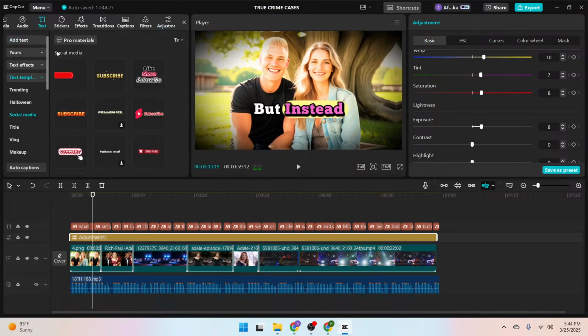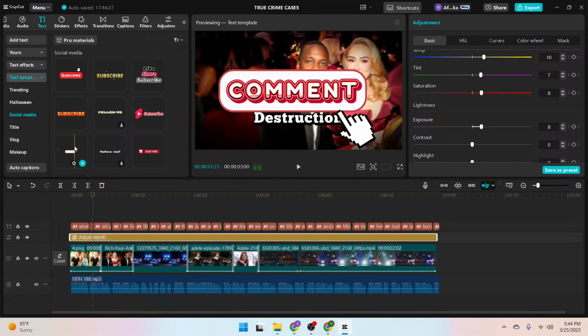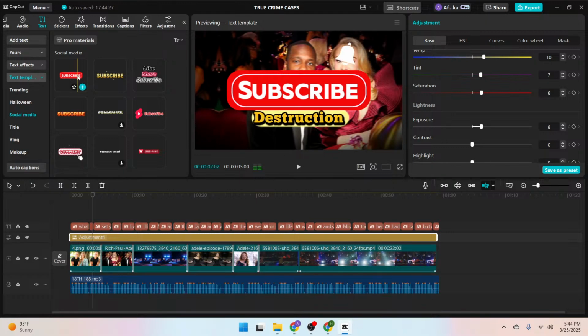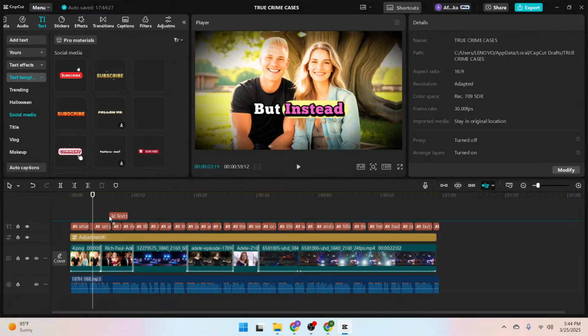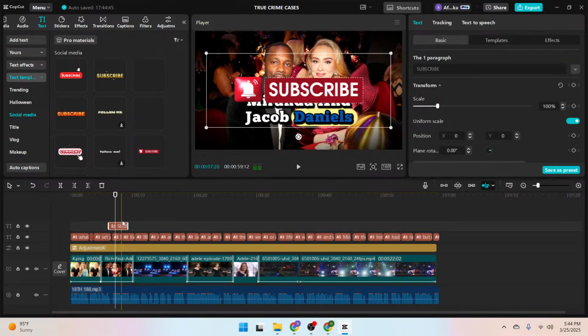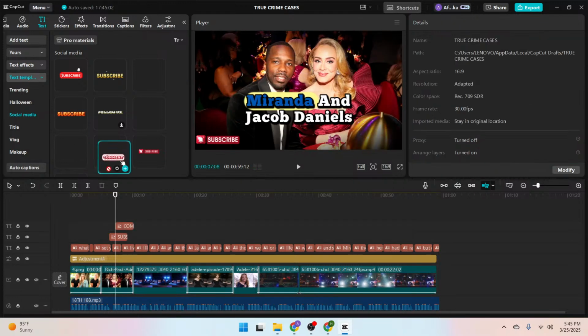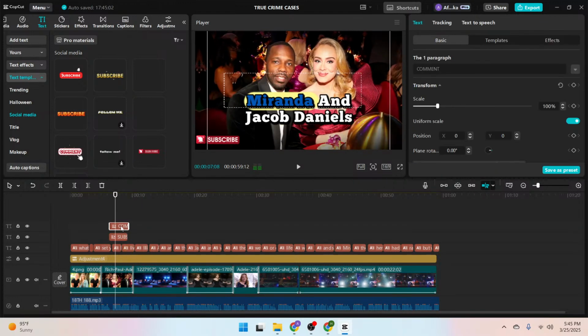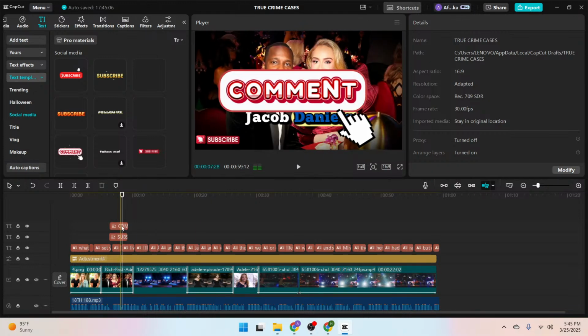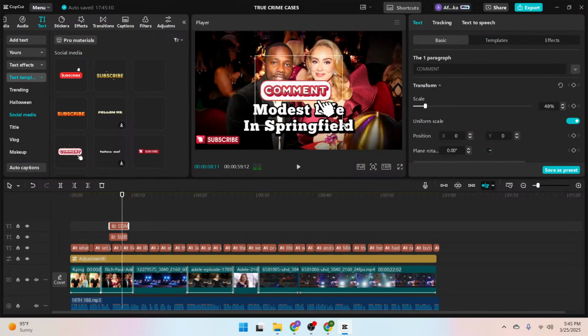Okay, then go to text and text templates. Under text templates, you see this option for comments, likes, share, and subscribe. If you want to make use of any of these, just drag and drop it and highlight it, reduce the scaling, more or less the size, and position it where you want it to be. Okay, so if you want this to be here, you can leave it at this position. Then next you can add comments notification or toggle to this. So this is commenting, and you can also adjust the scale by reducing it.